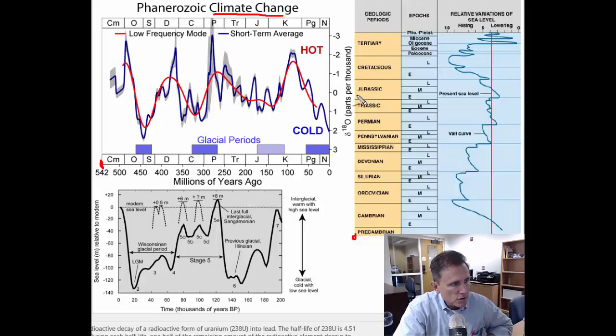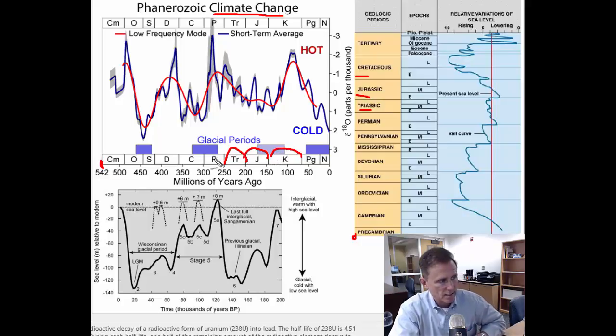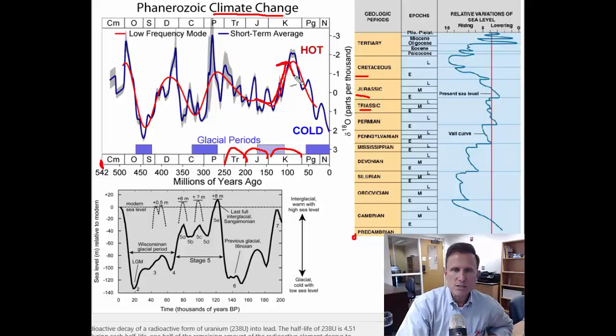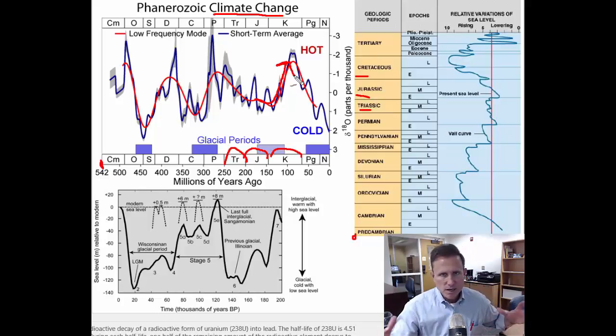So when we talk about the Jurassic and the Triassic and the Cretaceous, here is the Triassic, here is the Jurassic, and here is the Cretaceous. They used a K because they'd already used the C back here. So this time frame, the Cretaceous and the Jurassic, the time of dinosaurs, we can see that the general temperature trend was up, and it was very warm. And when you think about the dinosaurs and you think about swampy, steamy areas with brontosaurus hanging out eating their seaweed, yeah, we think about a very hot period. So we know that the Cretaceous was one of the very hot periods in Earth's last 500 million years.